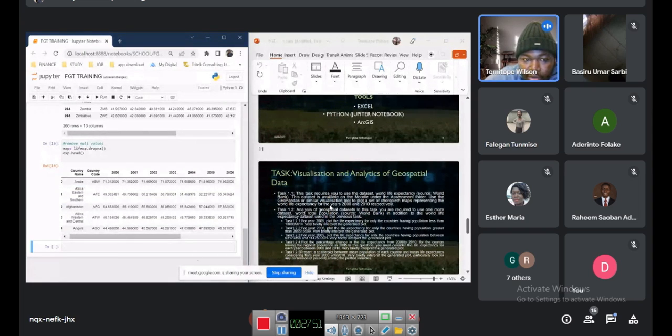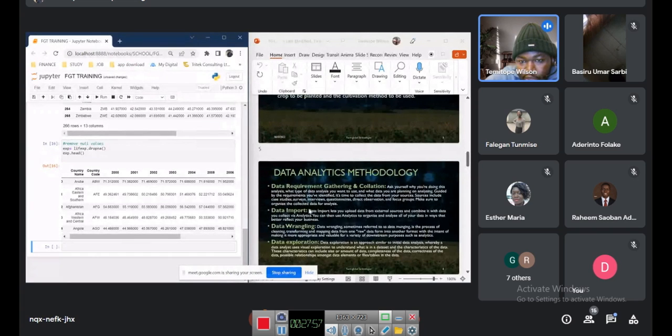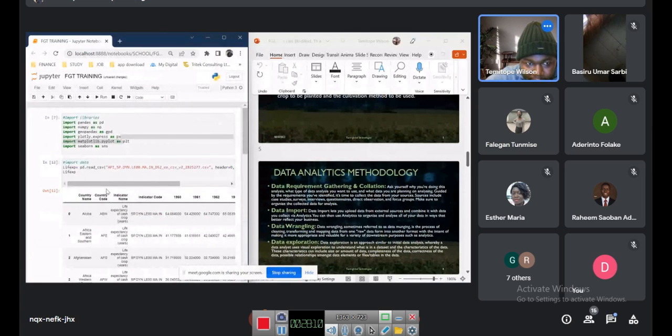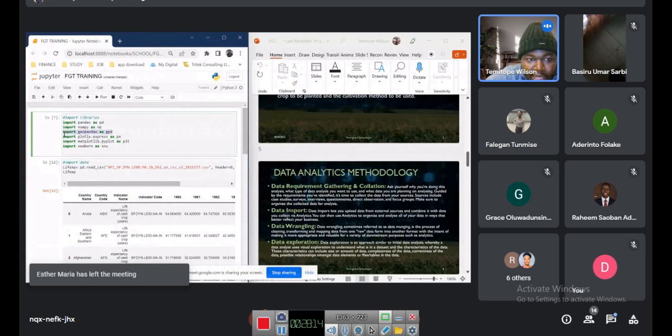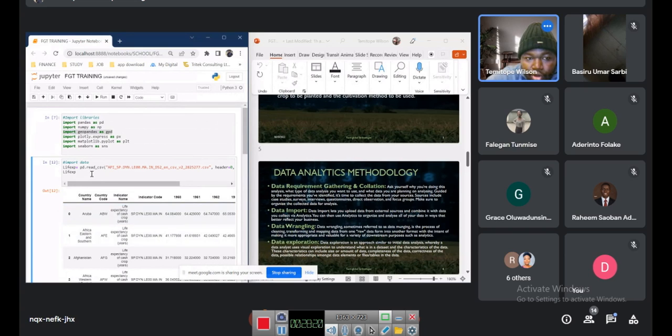So now, let's have a look at the data available. Remember I mentioned something when we were talking about data import. I said data import lets you upload data from external sources and combine it with data you collected via analytics. Now, there's some data available on GeoPandas. This is where I bring in GIS into it. GeoPandas has the world data already that has what we call longitude and latitude.